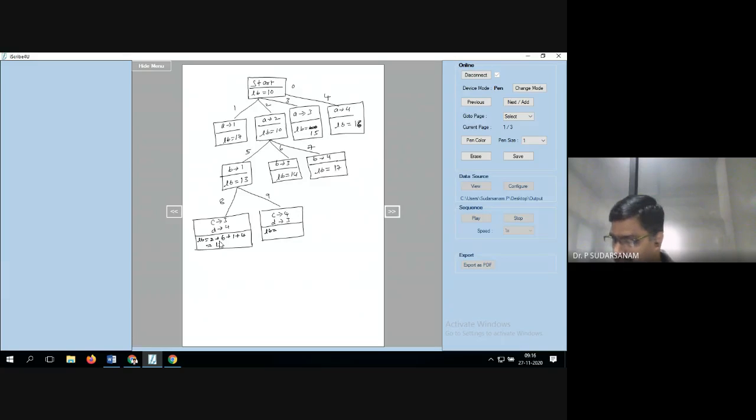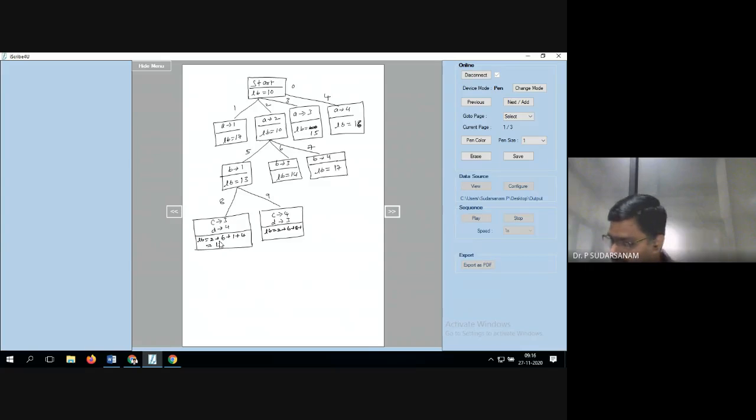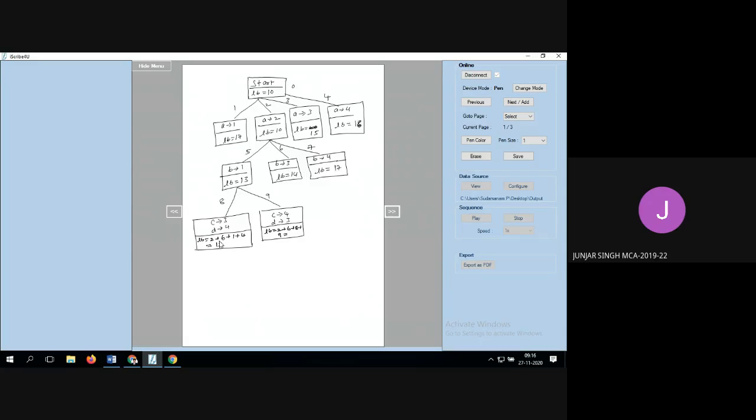Here, also tell me now. So A is equal to 2 means 2. B is equal to 1 means 6. C is equal to 4 means 8. Plus D is equal to 3 means 9. That is equal to how much now? 25.